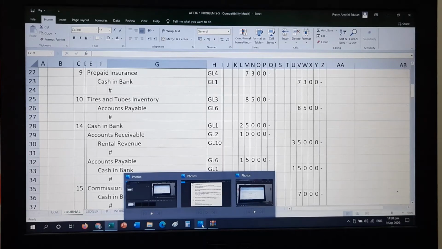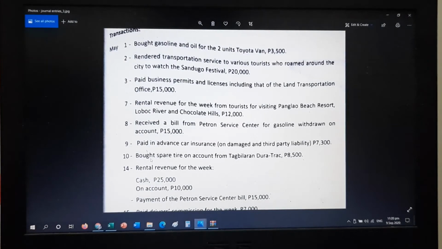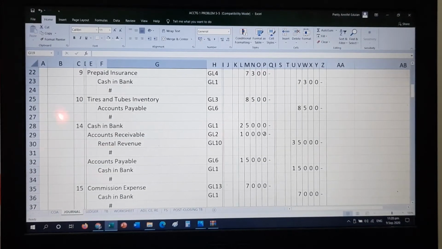Next is May 14. Rental revenue for the week. So this is similar with the previous activity. So you have earned income but partial is paid in cash and some customers were promising to pay. It was a credit transaction. So cash in bank and accounts receivable, credit your rental revenue. So this is how it looks like. This one.